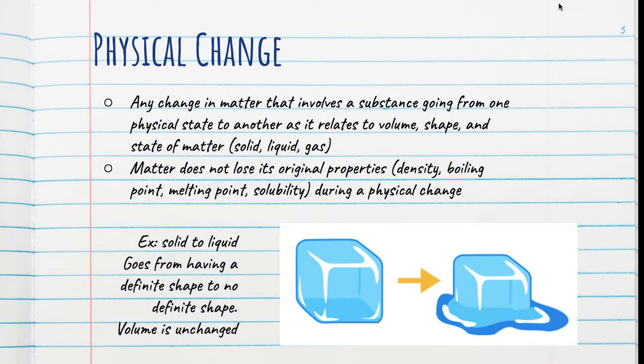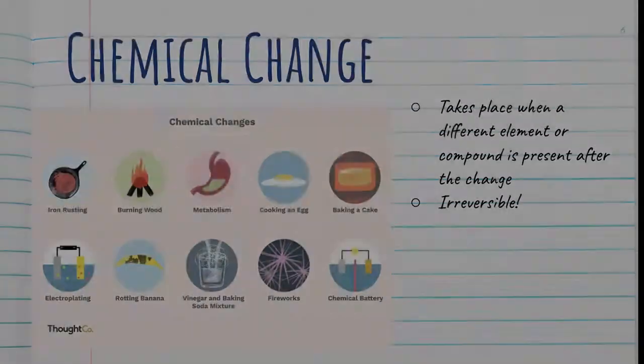So, for example, solid to a liquid, you go from having a definite shape to having no definite shape, but the volume is unchanged. You have the same amount of the substance there. I know a lot of this sounds really repetitive, but it's important to know.